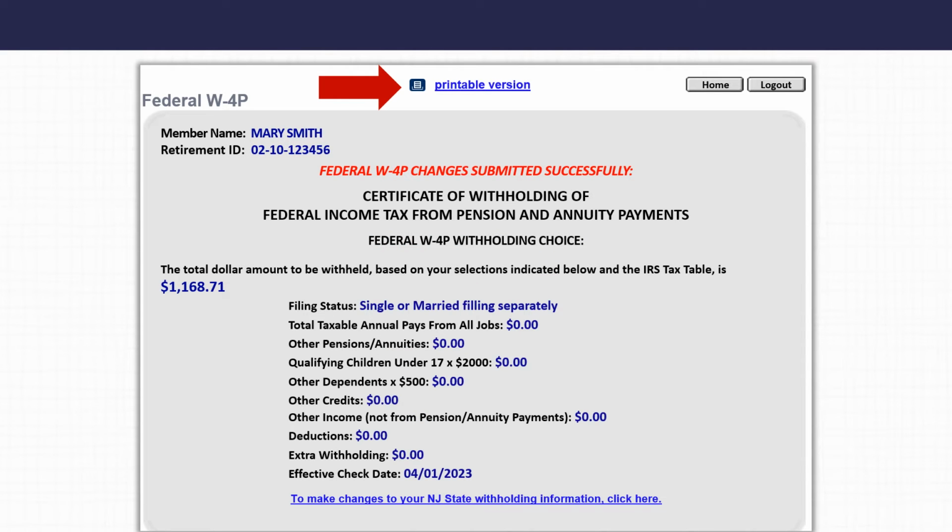You will be shown a confirmation page that contains a final summary of your selections. A link to a printable version is on the page. Please print a copy of the final information for your records. There is also a link to go to the New Jersey State Form W-4P if you wish to make changes to your New Jersey State income tax withholding. Otherwise, click the Home button at the top of the page to exit the application and return to the Retired MBOS homepage.